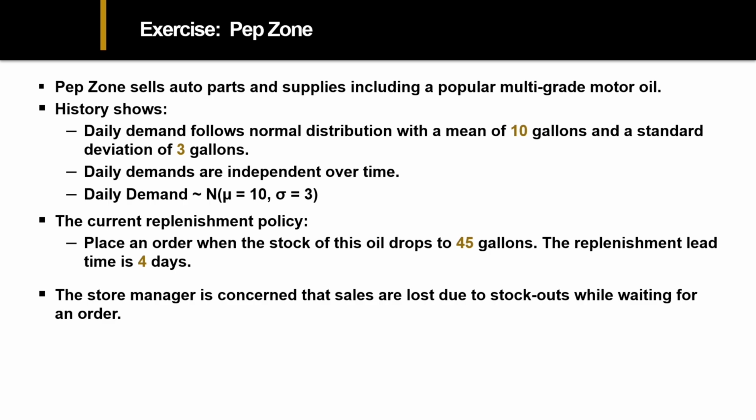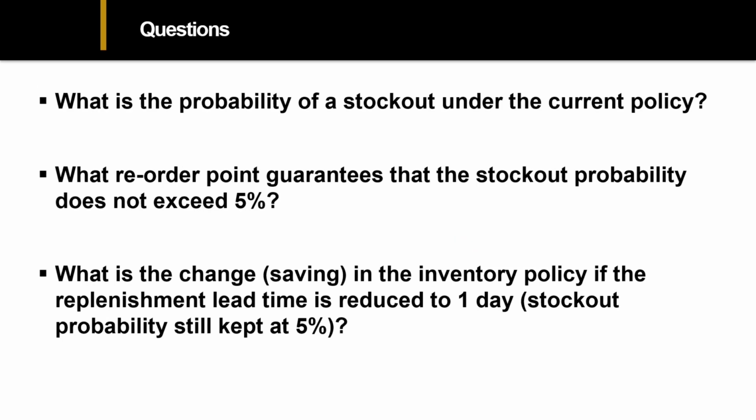The store manager is concerned that we are losing some sales by stocking out in the meantime. What's the probability, the manager wonders, of a stock out given this current policy of 45 gallons? After that, what is the reorder point where we can change it to not have a probability of stocking out of more than 5%? And finally, what if we got a lot better at shipping the product and that lead time goes from 4 down to 1?